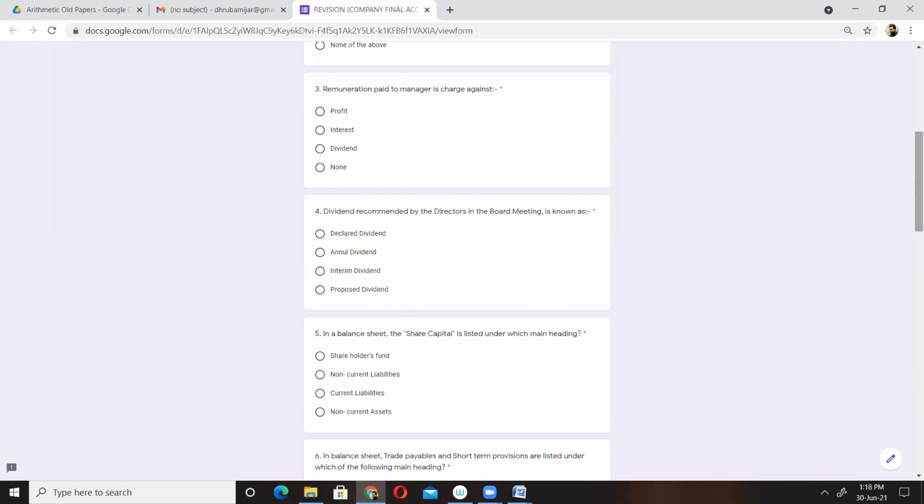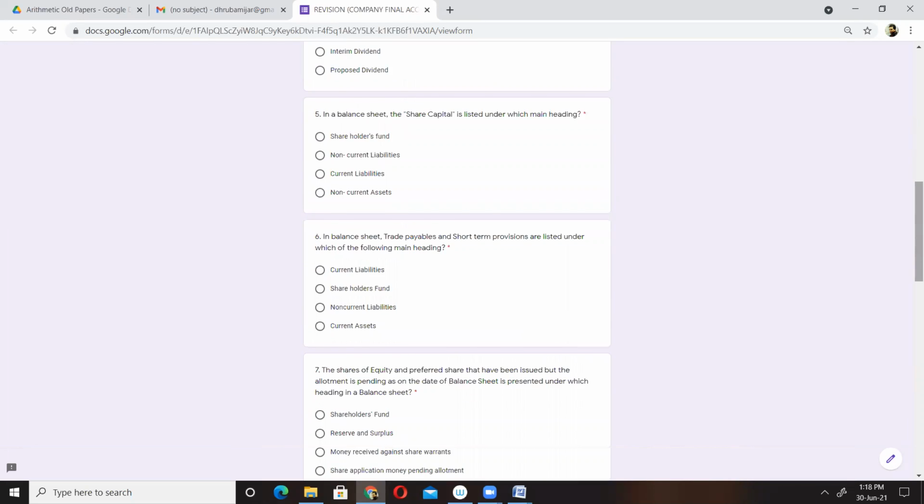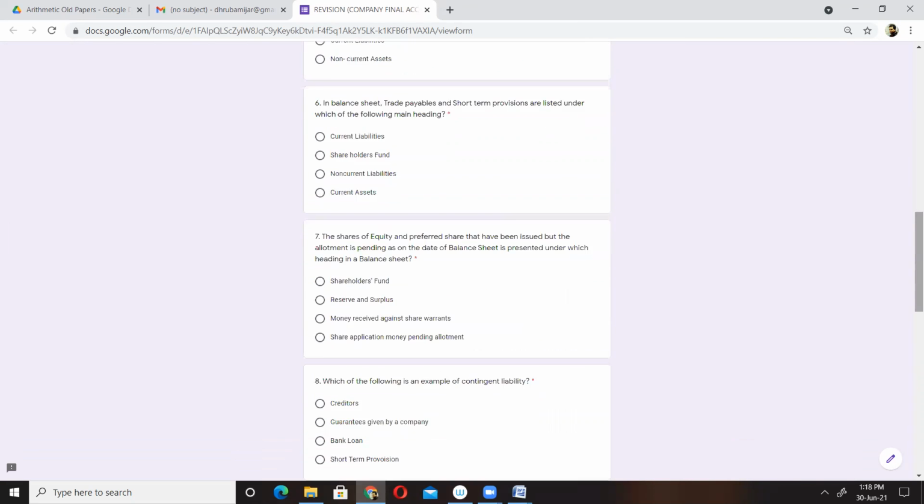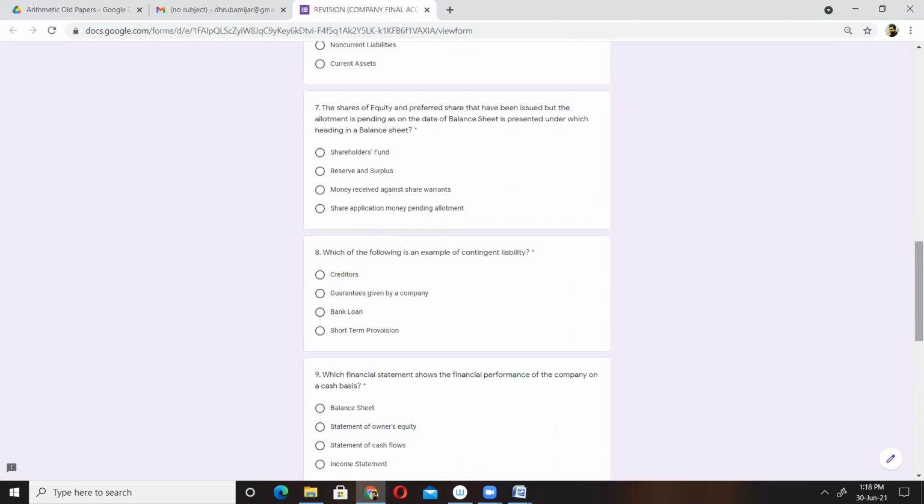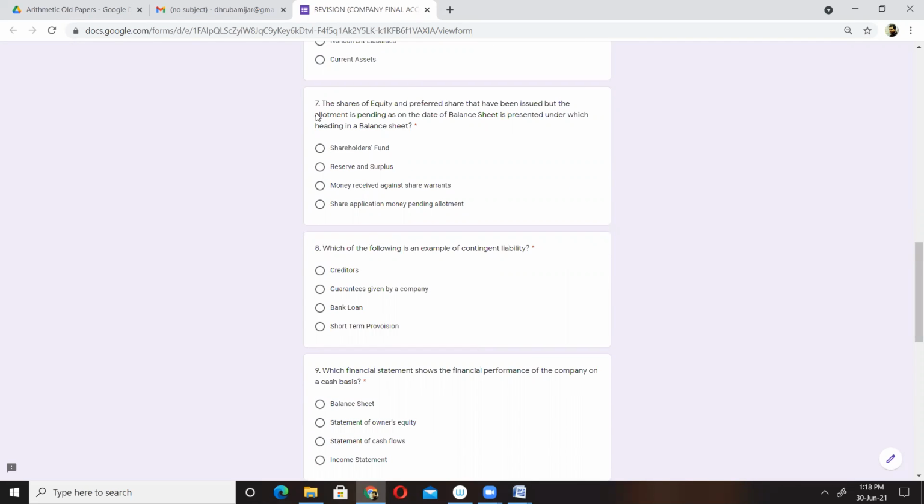Okay, question number 7, you can see: the shares of equity and preference that have been issued but the allotment is pending as on the date of balance sheet, it's presented under which heading in balance sheet? So here the correct option would be what? Share application money pending allotment.